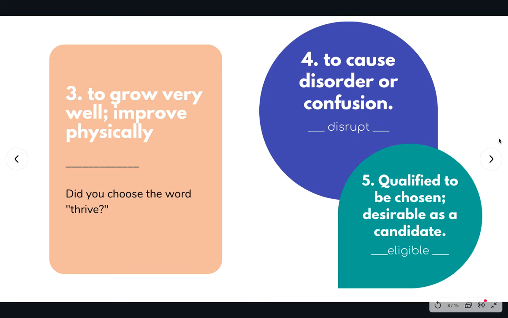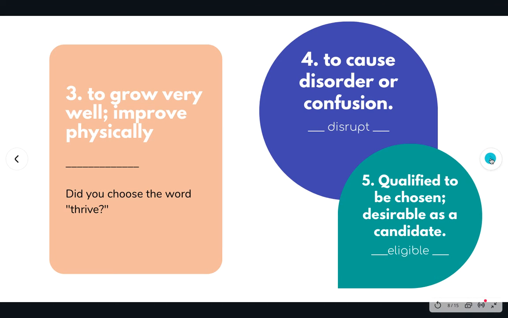Number 3, to grow very well, improve physically. Did you choose the word thrive? Number 4, to cause disorder or confusion. Disrupt. Number 5, qualified to be chosen, desirable as a candidate.